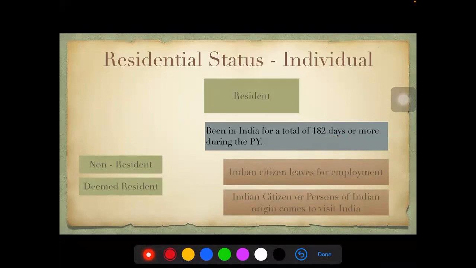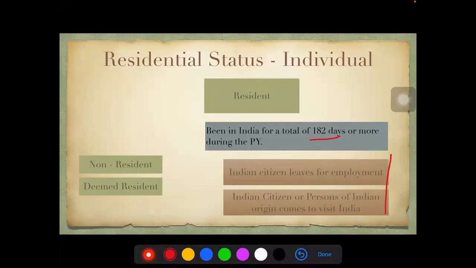That is, we would only check this criteria for these 2 categories of people: Indian citizen who is leaving India for employment, and Indian citizen or persons of Indian origin who comes to visit India. So for them, the 60 days and 365 days in 4 preceding previous years condition was not applicable at all. We had to only check this one basic condition.